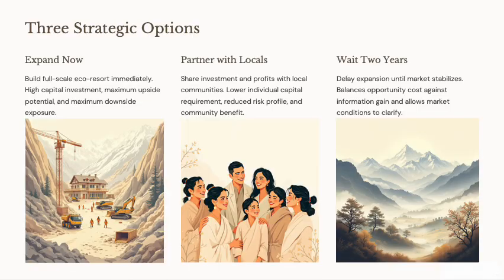plan. The management is evaluating three strategies. First, expand now, immediately construct the full scale resort. Second, partner with the locals, share investment and profit with the local communities. Third, wait 2 years, postpone expansion until market conditions stabilize. Each choice has different risks and payoffs depending on whether the future tourism demand is strong, moderate, or weak.